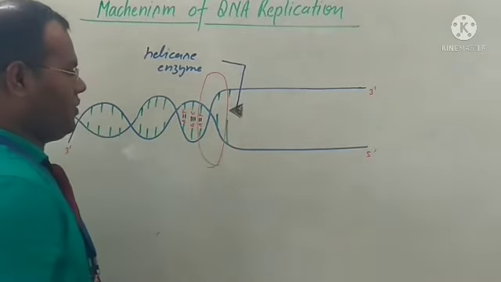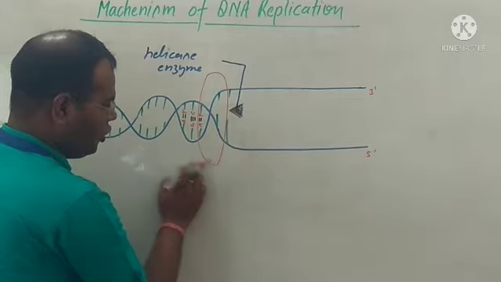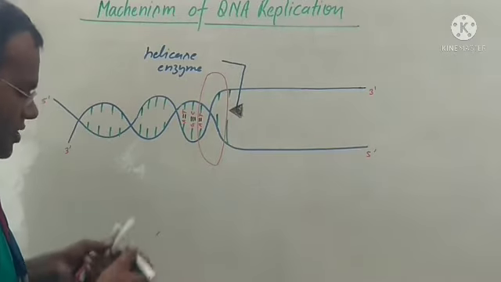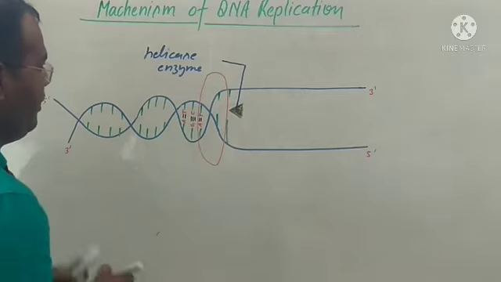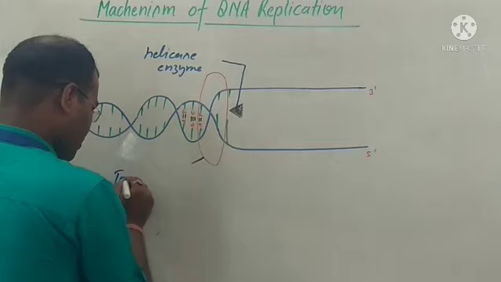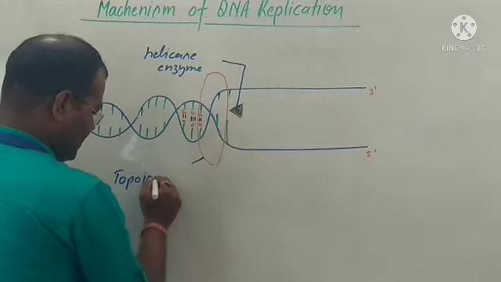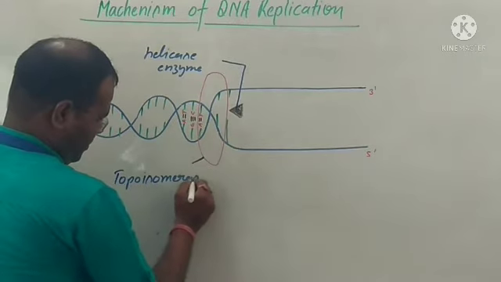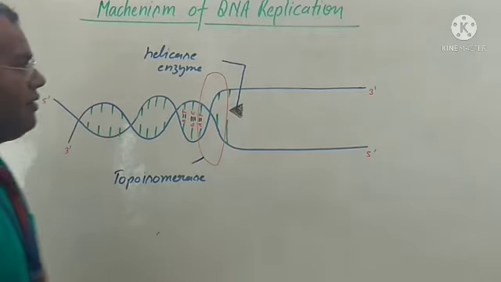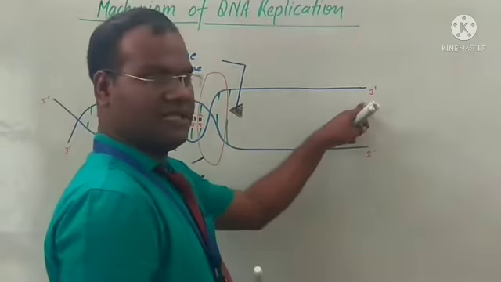topoisomerase enzyme. This topoisomerase enzyme is attached to this place, and it removes the coiling of the DNA.